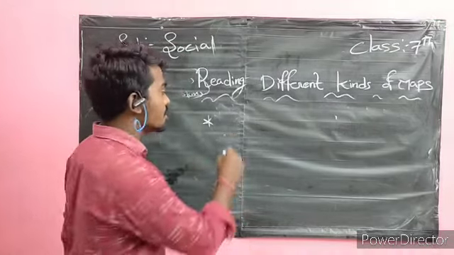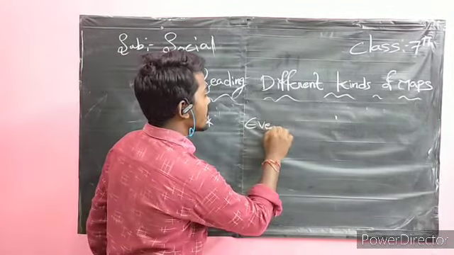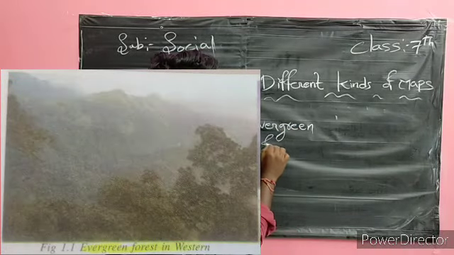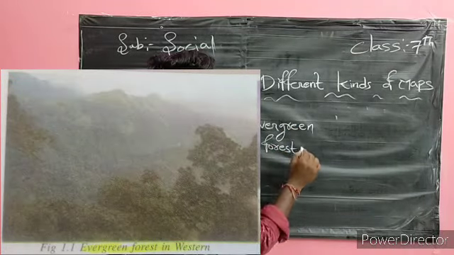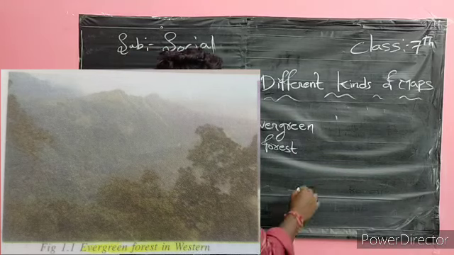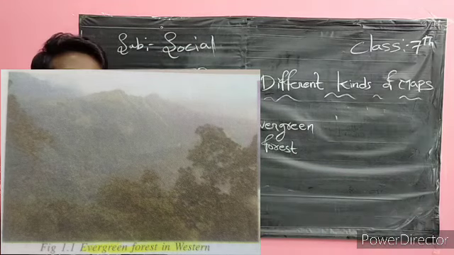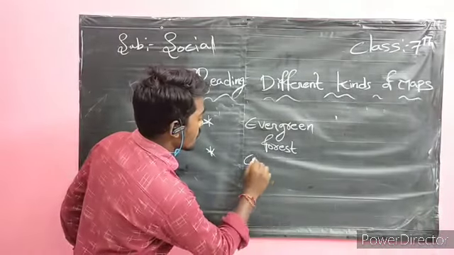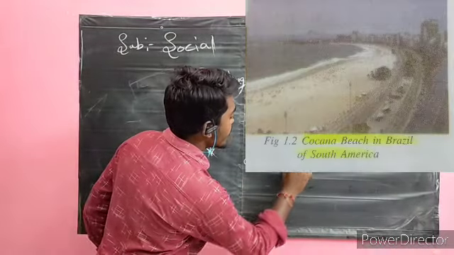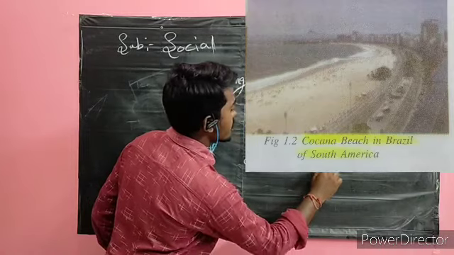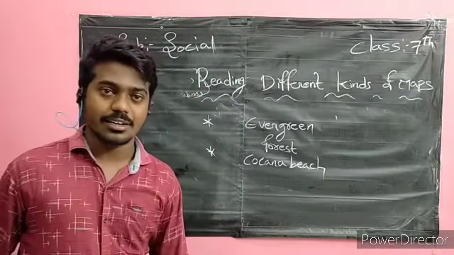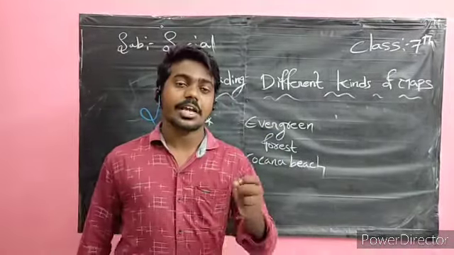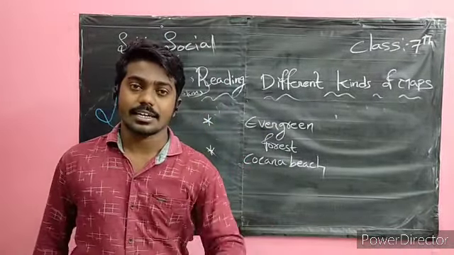Similarly, they gave examples. First, the evergreen forest in the Western Ghats in Karnataka. Next, the Coconut Beach in Brazil.